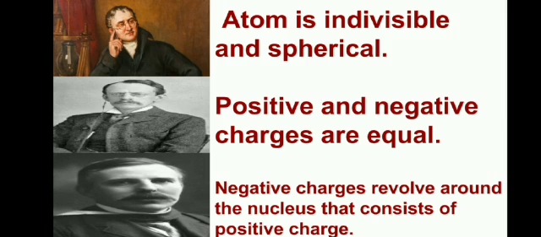So different scientists formulated their own theories for this particular atomic structure.